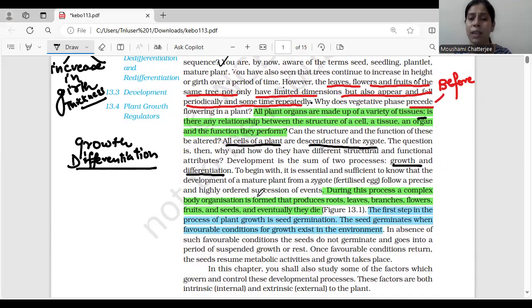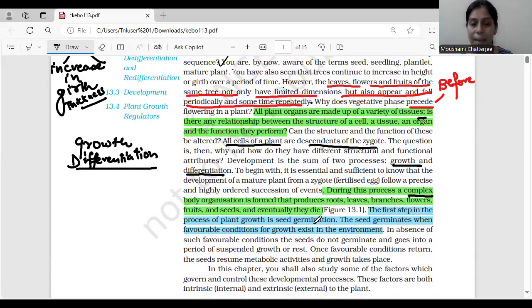So this maturation does not take place haphazardly. Definitely a sequence is followed. There are a few steps which are getting formed. It's not that we have developed directly; we have developed from a baby to an adult. It's not like that. There are different phases, right? The same thing happens in plants also. And what happens during this process now? This is important. During this process, a complex body organization is formed. And what will that complex organization make? Roots, leaves, branches, flowers, fruits and seeds. And eventually, once they have developed into all these structures, they will undergo senescence and finally they are going to die.